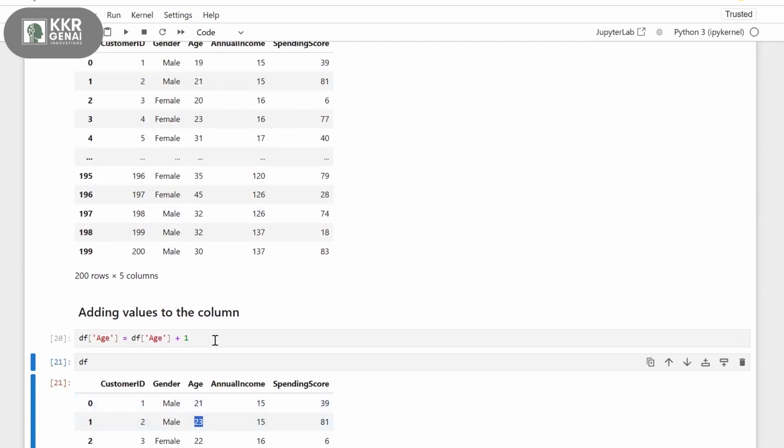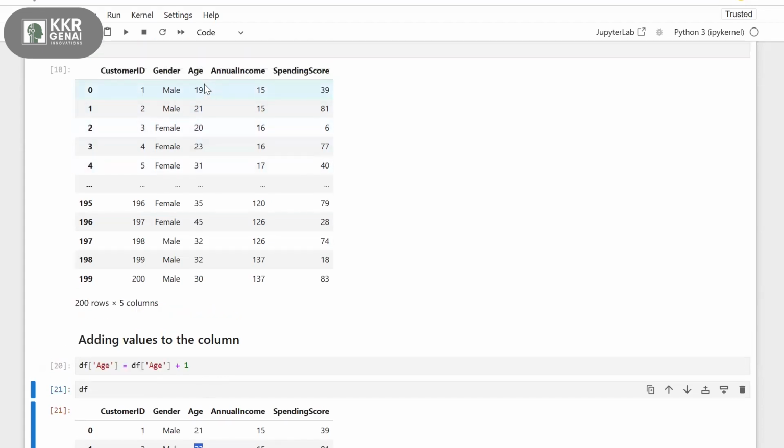What is the benefit of adding a number to the column? What is the use case in real life? Again, it depends on how you work. For example, let's say you have a salary column. If you are working for a corporate company, and let's say there is a festival bonus for this month's salary, go and add 1,000 rupees for all the employees in the company as a festival bonus. Then you will access the column and add 1,000 rupees. Then your data frame will be updated, and based on that data you will generate the salaries, right?